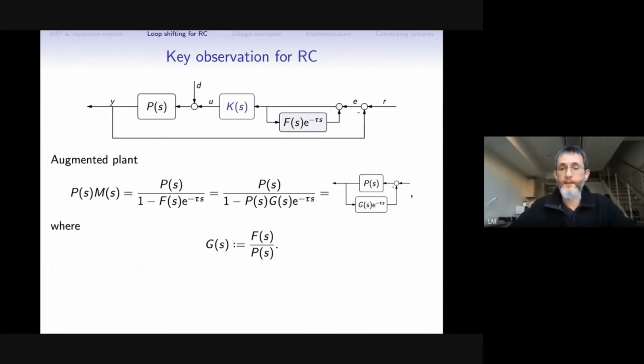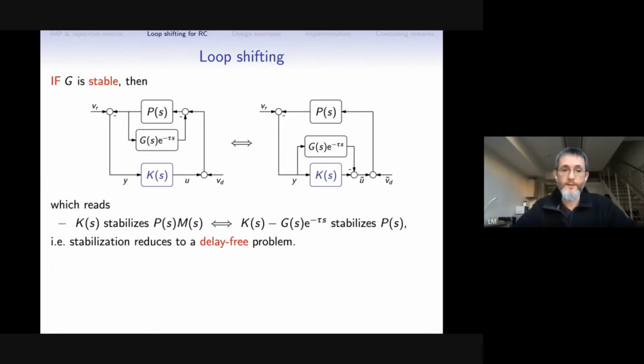Now let's return to our repetitive configuration with the repetitive element here. And a key observation is that our augmented plant, which is P and the model and the repetitive element, can always be presented as the feedback interconnection of P itself and some delayed G, where G is the ratio between the filter F and the plant transfer function P. This is just straightforward algebra to check. And then if G is stable, of course there is a big if here and we'll discuss it later on, we can shift this loop.